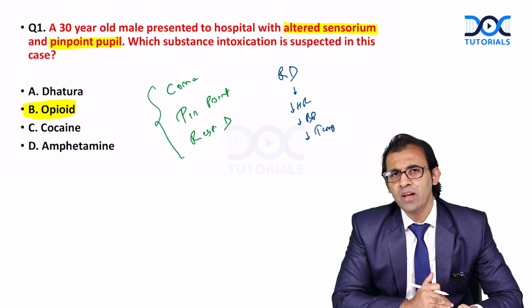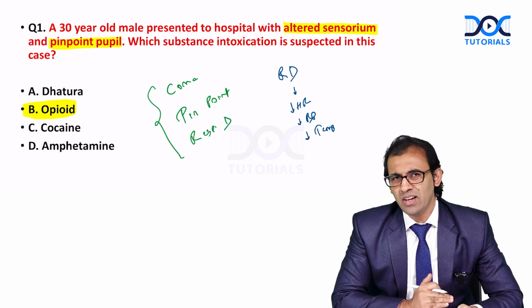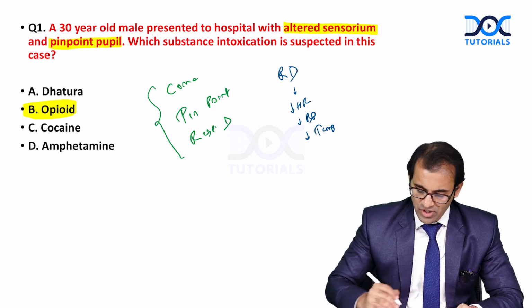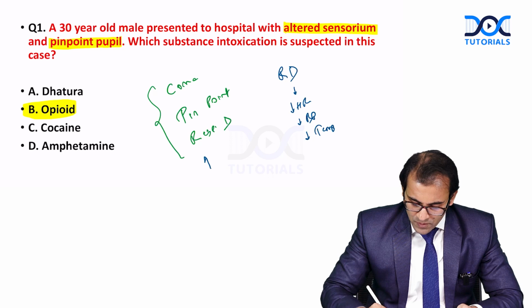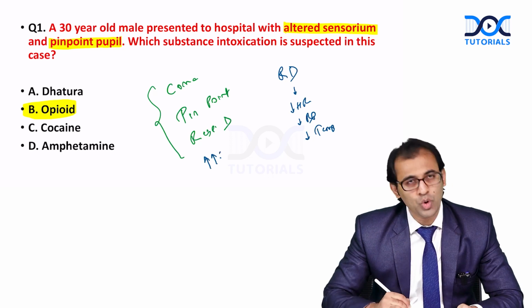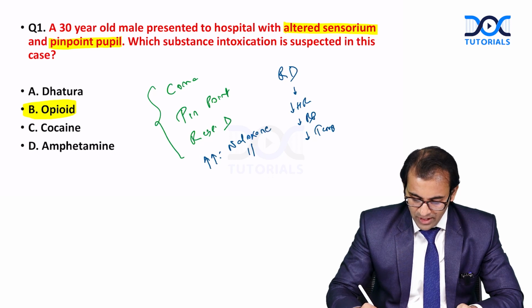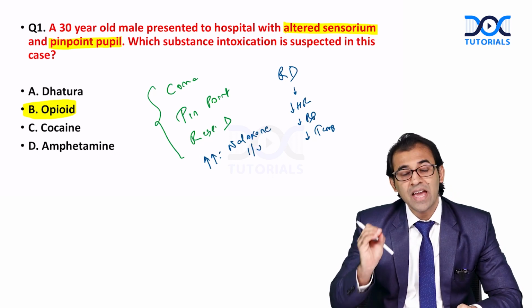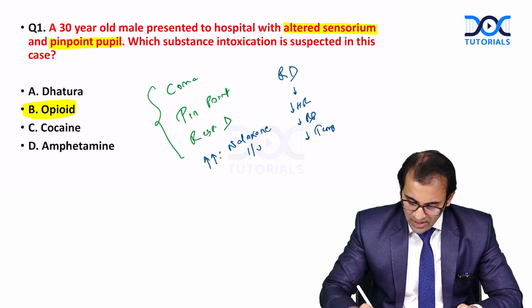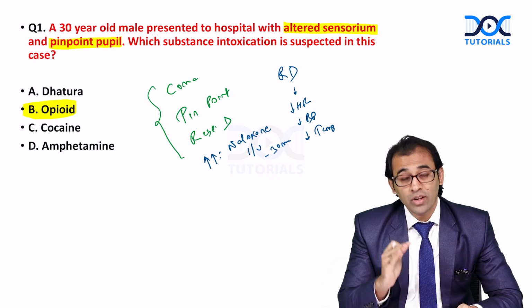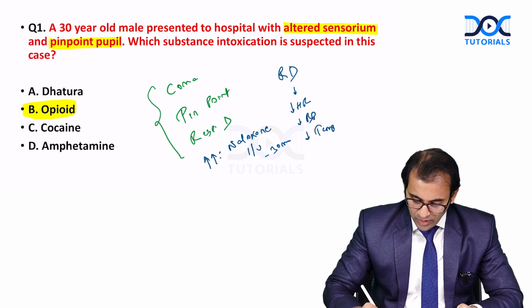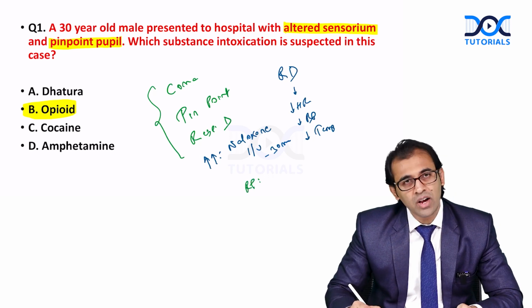Next important point: what is the drug to be used in a case of opioid intoxication? When overdose, the drug of choice is naloxone IV injection, and this has a short half-life, only 30 minutes. But for relapse prevention, which drug to be given?